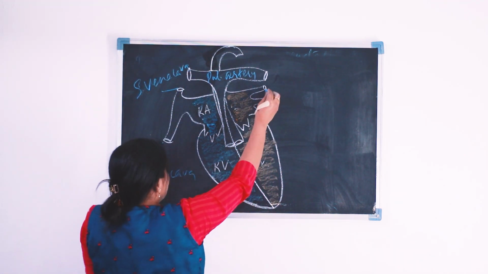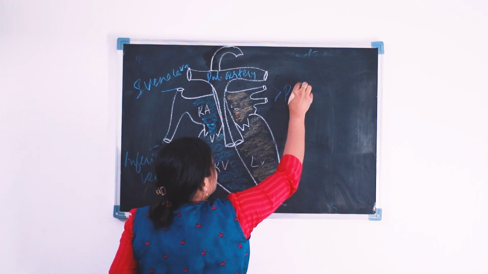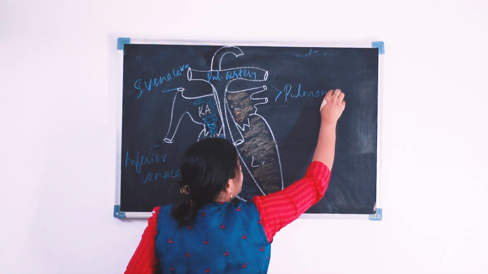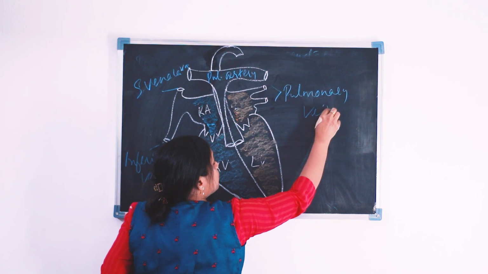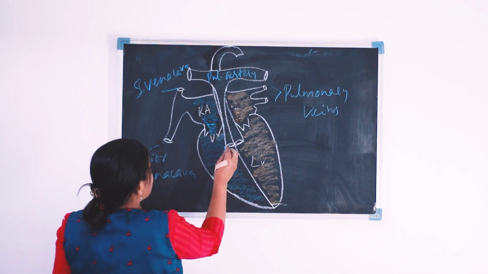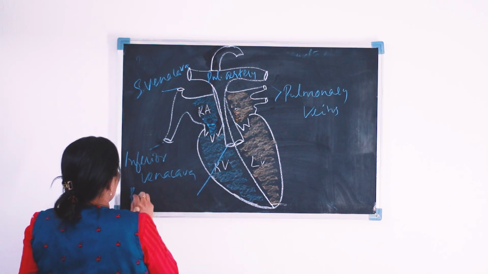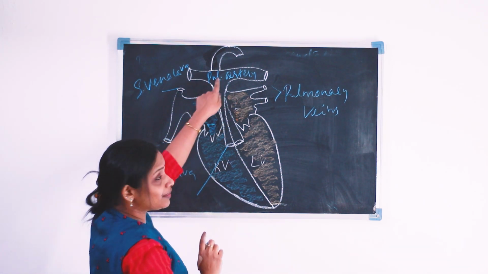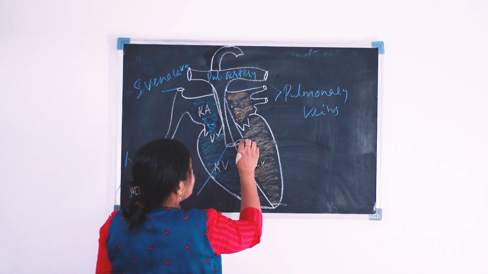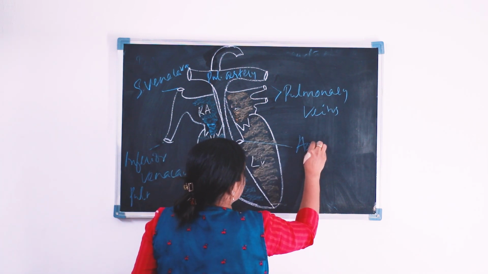And this is our pulmonary veins. Okay, and what is this? This is our pulmonary artery that I have written here. Okay, and this is a aorta.